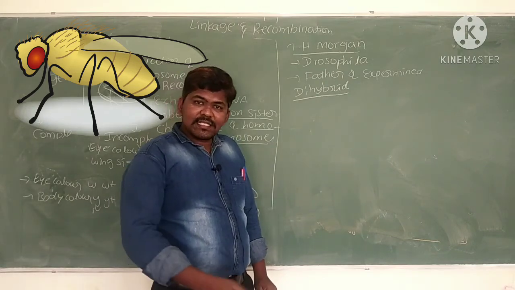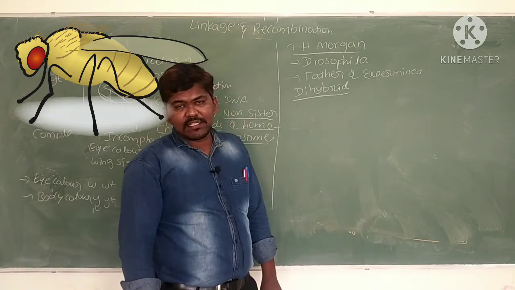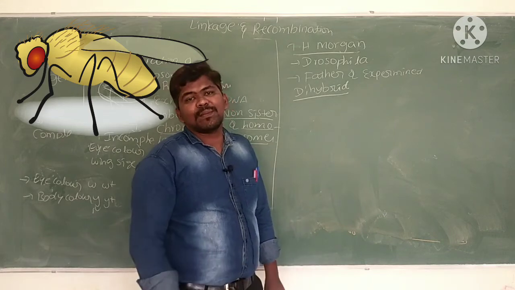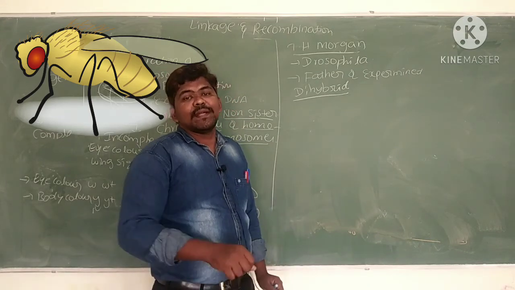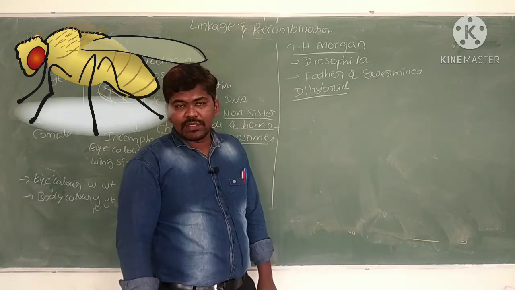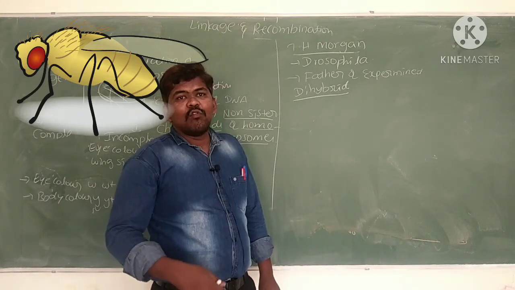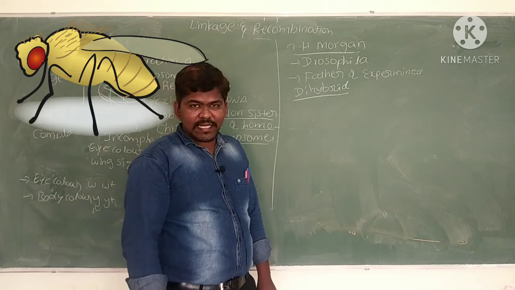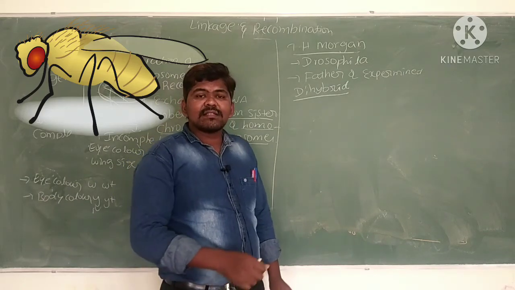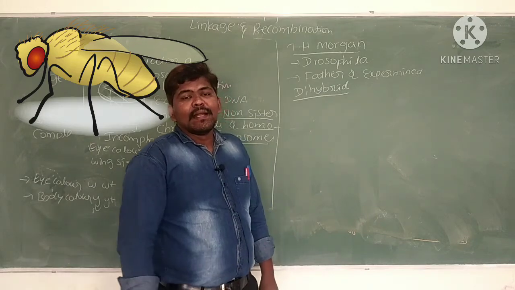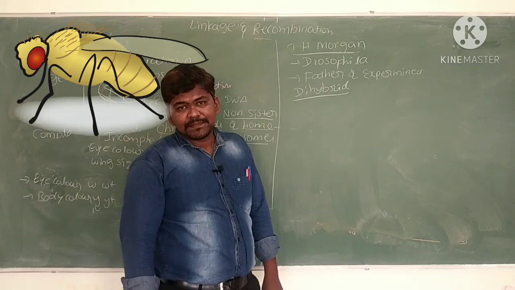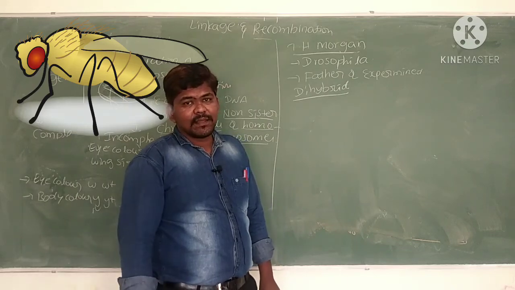Hence, inheritance of one gene does not affect inheritance of another gene. During formation of gametes, they will definitely separate if they are present on different chromosomes. But here genes are present on the same chromosome, hence they avoid separation or segregation. Because of linkage in the dihybrid cross of Drosophila, Morgan got a different result than Mendel.